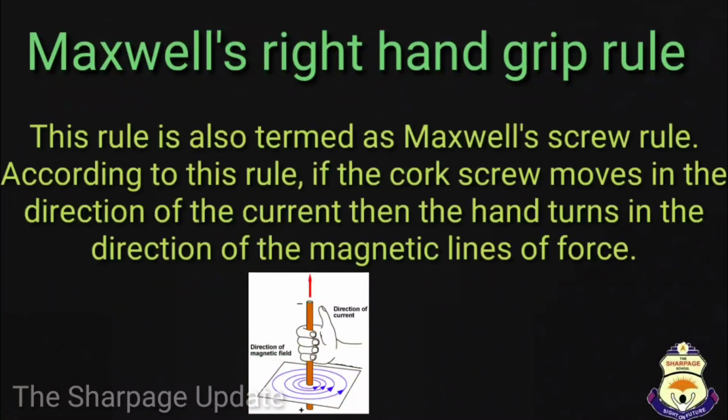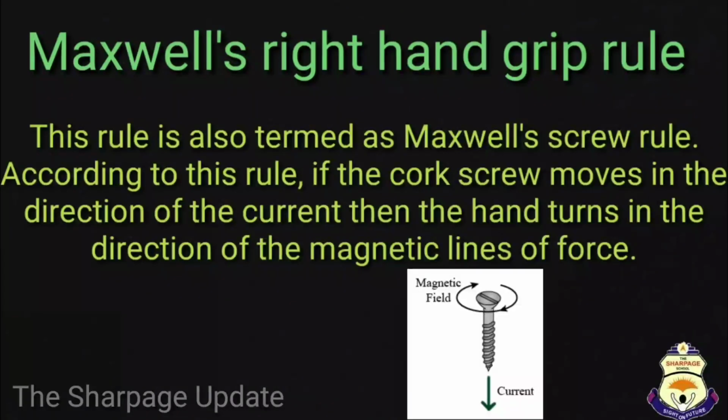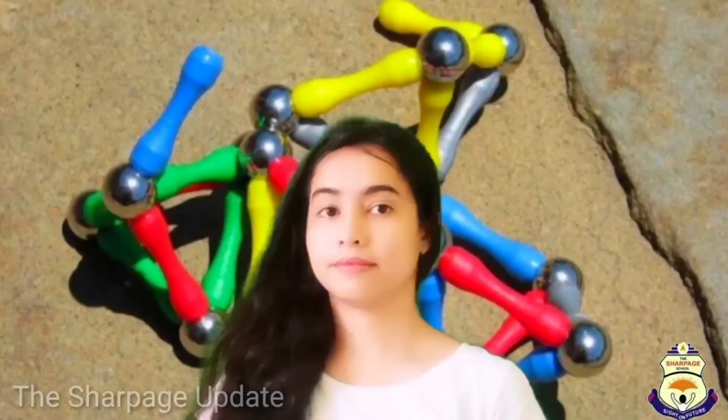The rule is also termed as Maxwell's screw rule. According to this rule, if the corkscrew moves in the direction of the current, then the hand turns in the direction of the magnetic lines of force.